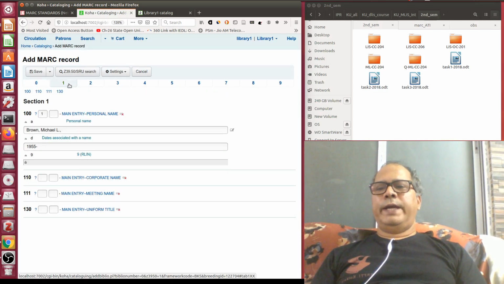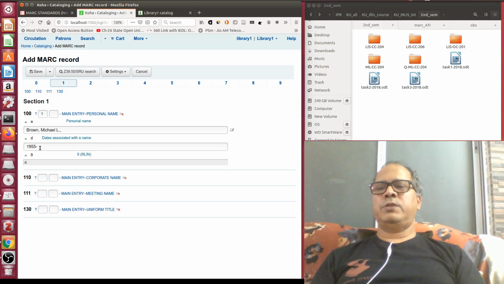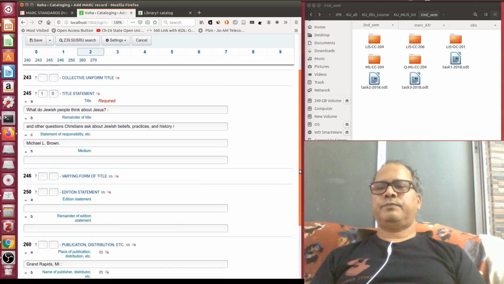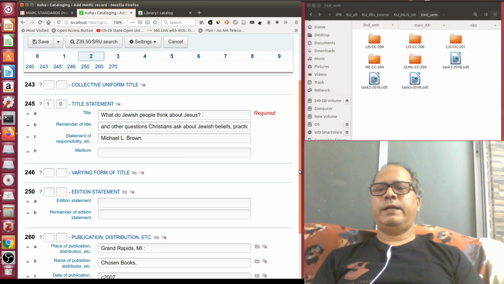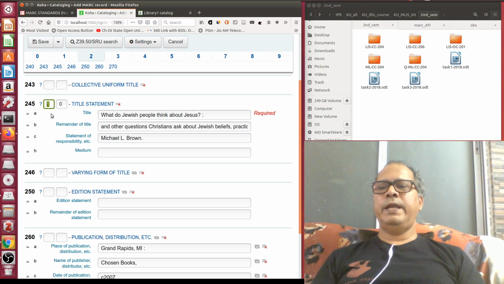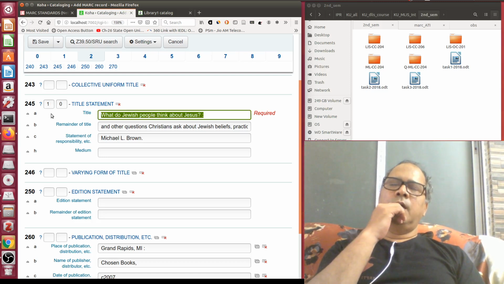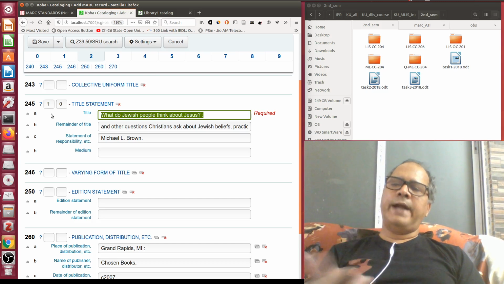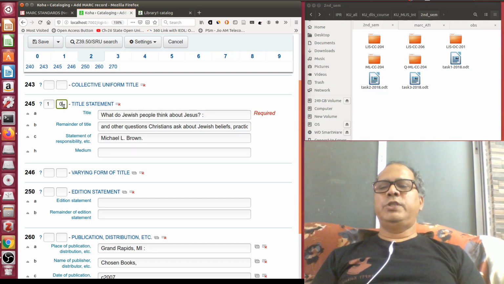Then I can check 1xx, you see Brown comma Michael L. comma, then date associated 1955 open entry, that means author is still living. Then 245, let me increase the size slightly. So in 245 you see this is the 245 tag, then indicator position, first indicator position 1, that means I need an added entry under the title, and the second value is 0, that means number of characters excluded for sorting or indexing is 0. Why? Because it will be starting from here.